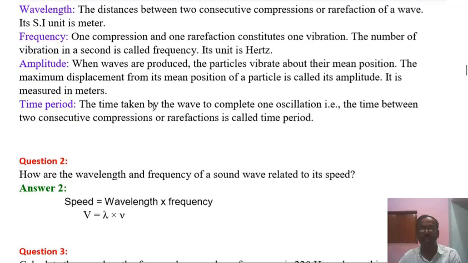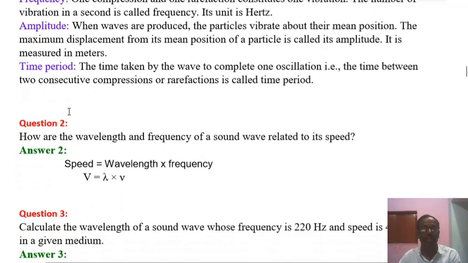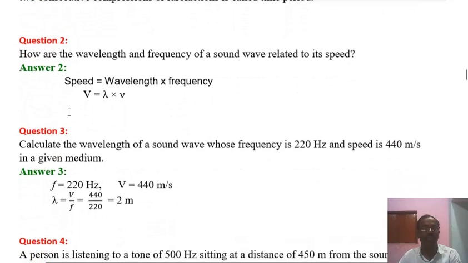Let's see the time period. The time taken by two waves to complete one oscillation or one vibration. The time between two consecutive compressions or rarefactions is called time period. The SI unit of the time period is second. Let's see the next question.